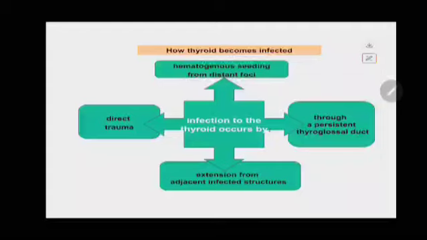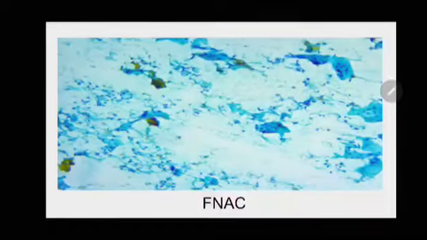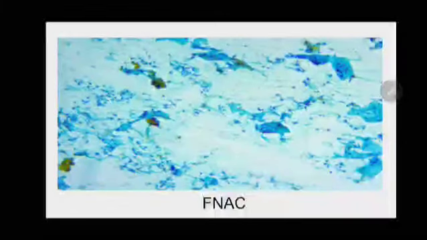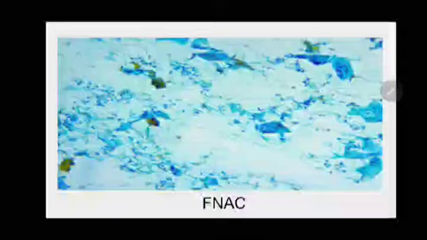thyroid. For acute thyroiditis, histopathology does not play much of a role. FNAC plays an important role in acute thyroiditis. On FNAC, you can see the neutrophilic infiltrate along with the thyroid cells. The treatment for acute thyroiditis is giving antibiotics and treating the etiological agent. Suppose it is due to fungal infection, then you are supposed to give antifungals. If it is due to parasites, then you give antiparasitic medications.